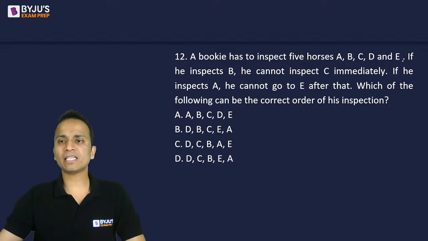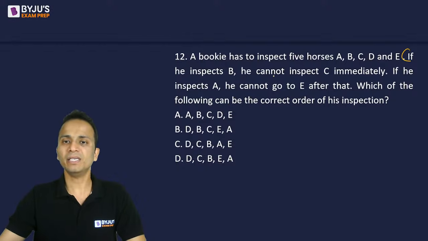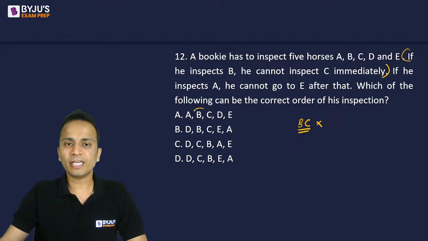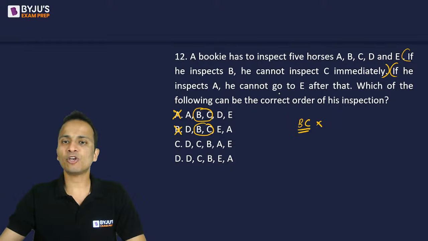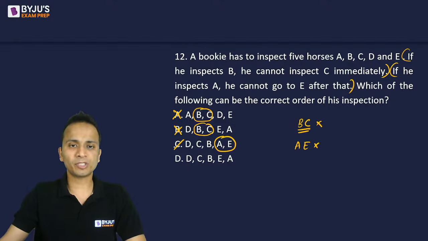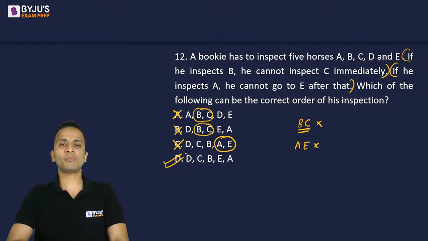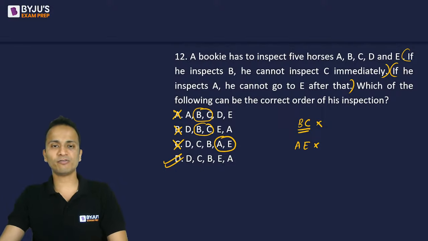So if I look at the first condition, if he inspects B, he cannot inspect C immediately. So B should not be immediately followed by C. Okay, it is present in option A and option B, so I can eliminate these two options. Now next condition, if he inspects A, he cannot go to E after that. So A should not be followed by E, right? Which is there in option C. So option C can also be rejected. And I'm left with only one option, that is option D, which will be the correct answer for this question.